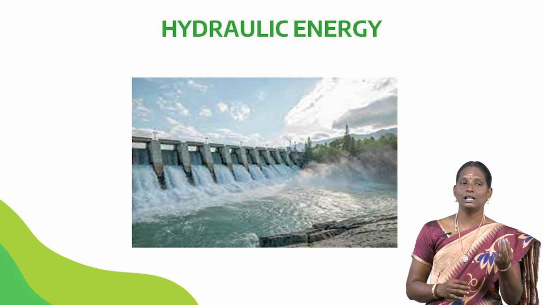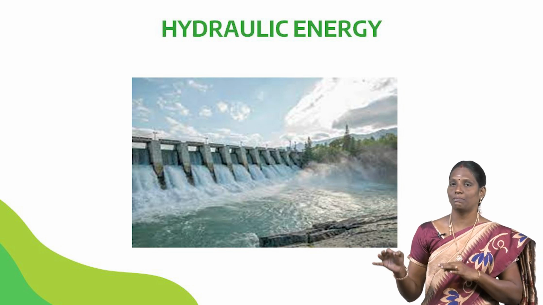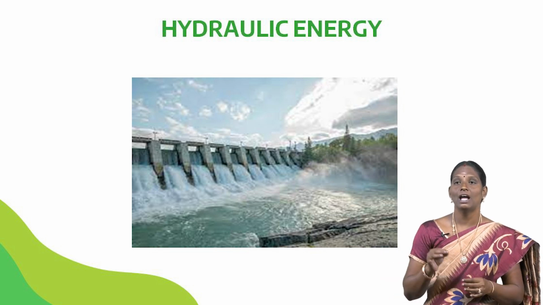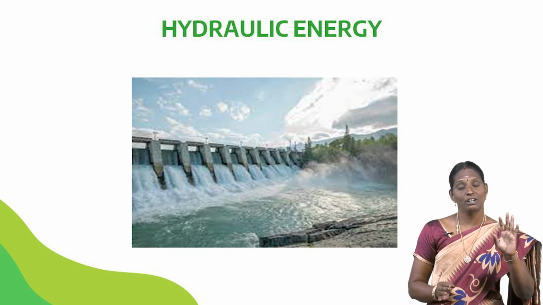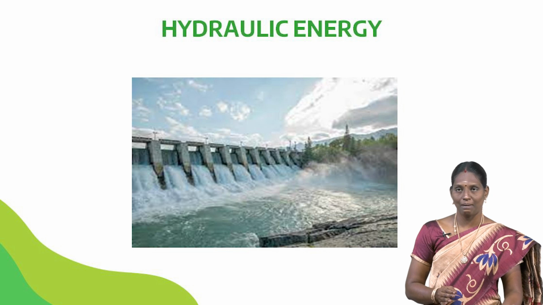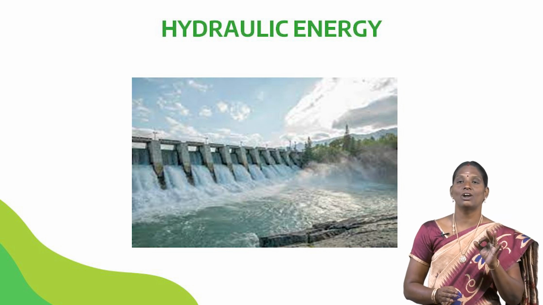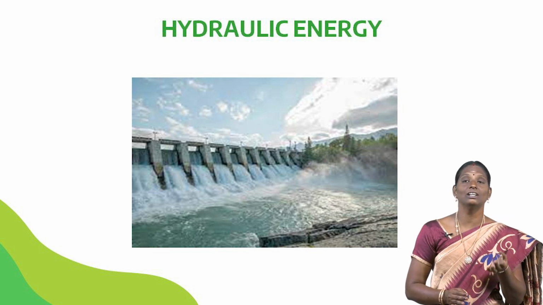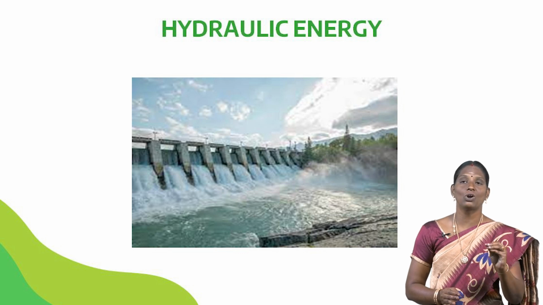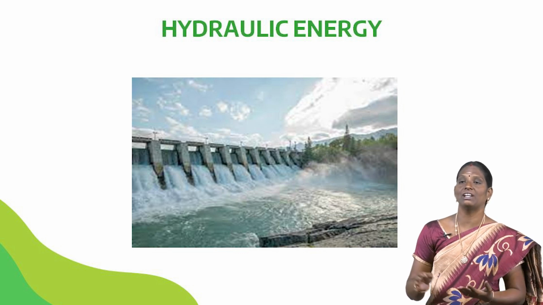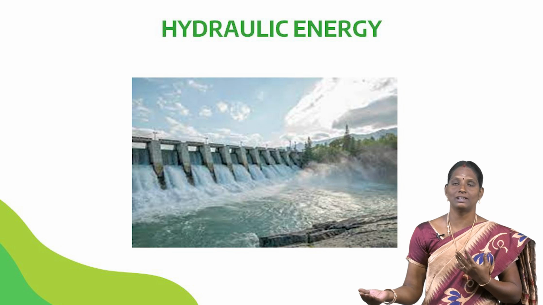Although capital cost of hydroelectric power plants is higher as compared to other types of power plant. The water power is cheap and abundant, but there is a drawback in this hydraulic energy, that is the capital cost is very much higher when compared to other power plants.